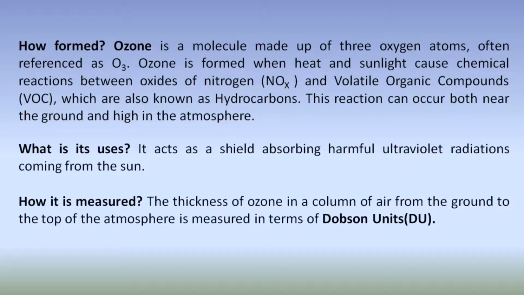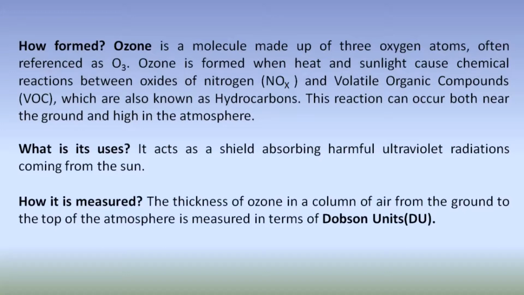And ozone is formed when heat and sunlight cause a chemical reaction between oxides of nitrogen and volatile organic compounds, which are also known as hydrocarbons. So these reactions can occur both near the ground and high in the atmosphere. What are its uses? It acts as a shield absorbing harmful ultraviolet radiation coming from the sun. You can also say that it acts as an umbrella.